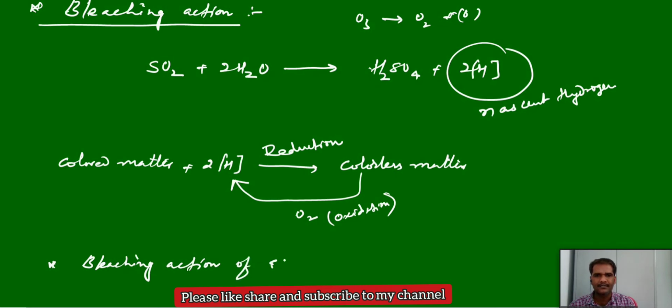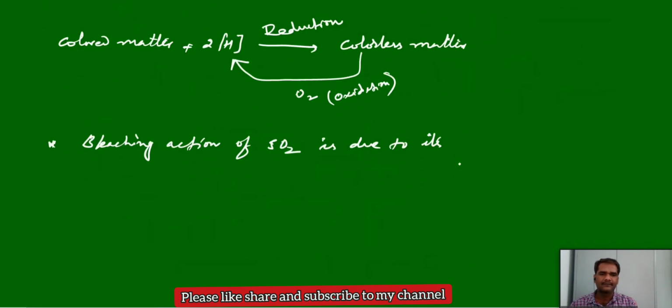The bleaching action of sulfur dioxide is due to its reducing behavior or reducing nature. And second one, it is a temporary effect.